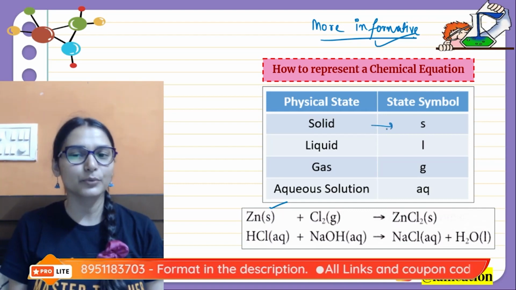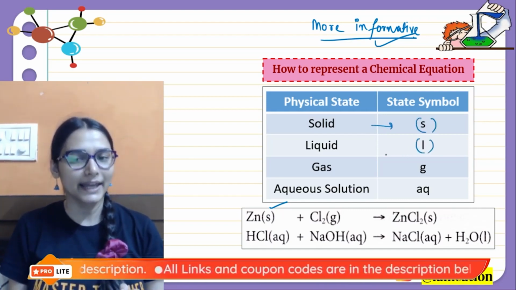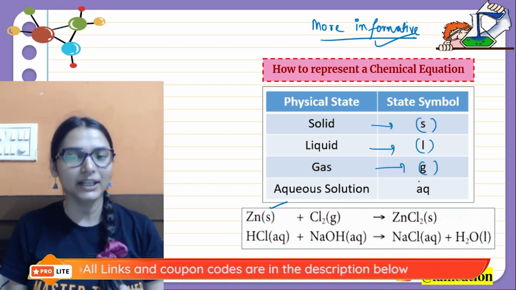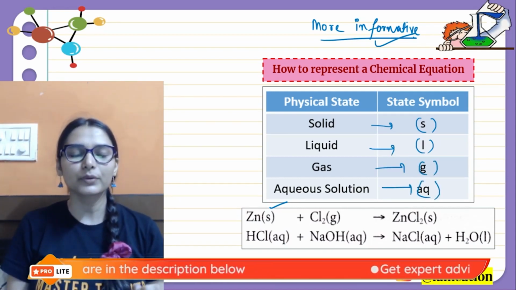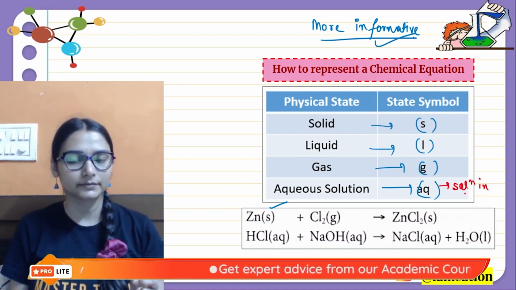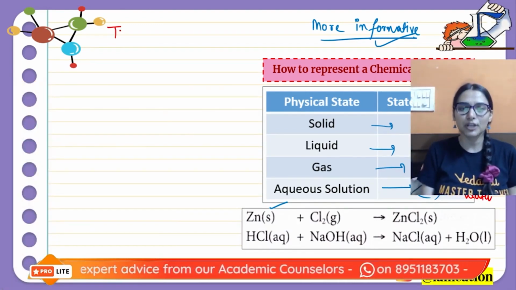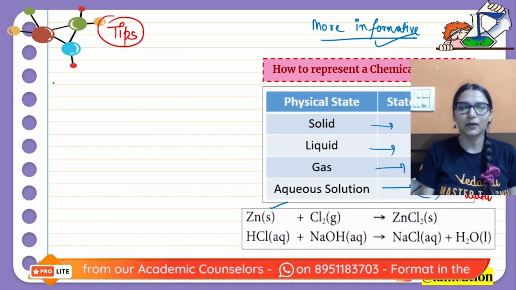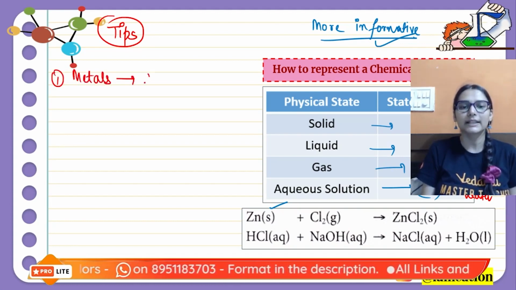So solid is represented by (s) in brackets, liquid by (l), gas by (g), and any aqueous solution by (aq). This aqueous solution means solution of something in water. And if you want some tips for knowing the state, generally metals are found in the solid state.